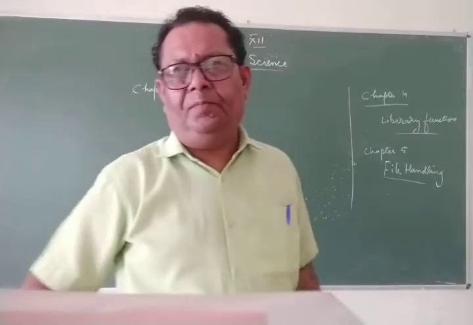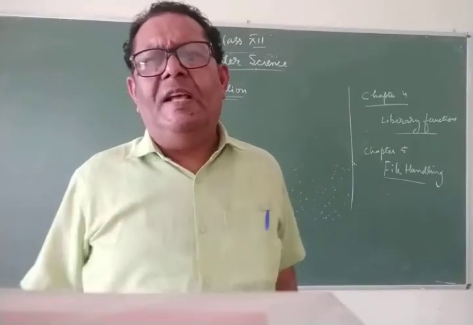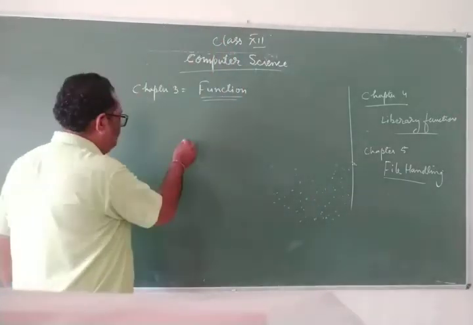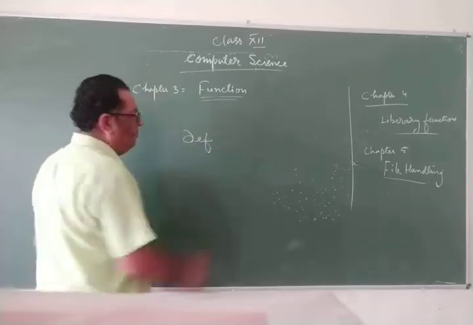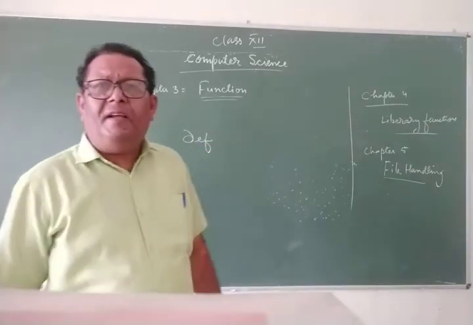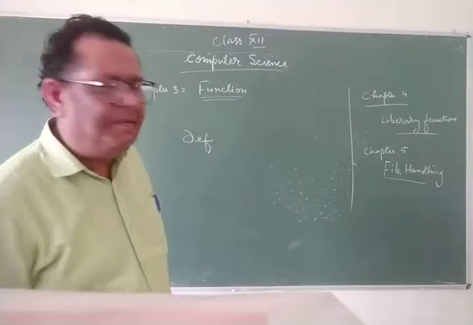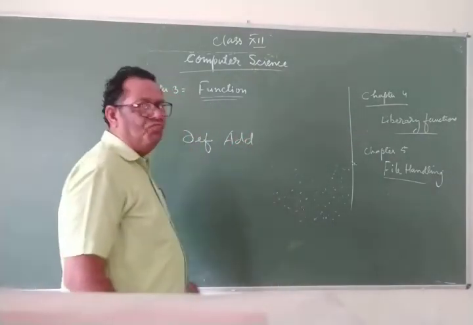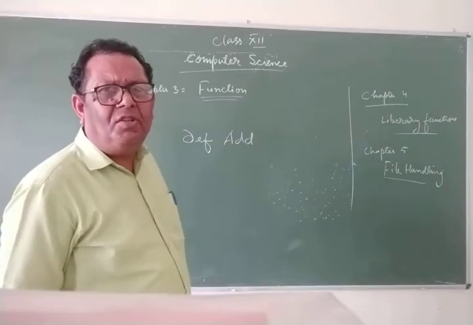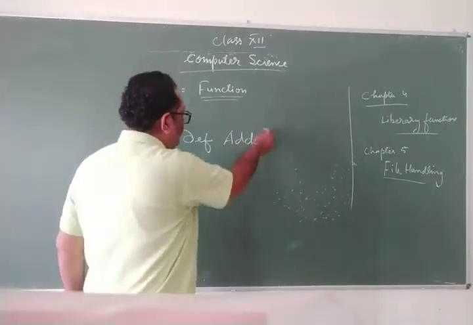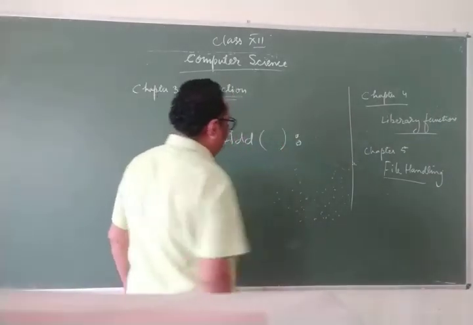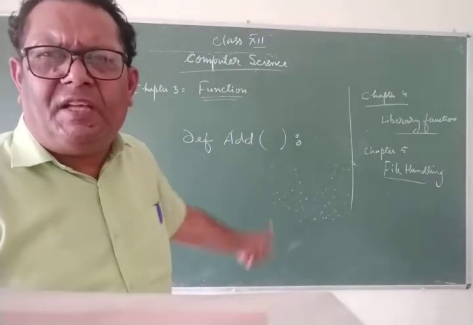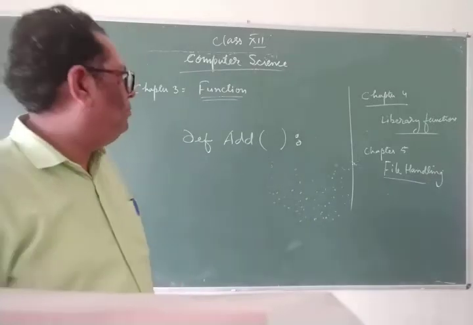Take for example, whenever you want to define a function, the function definition starts with the keyword def, followed by the function name. Suppose the name of the function is add, followed by parenthesis open and parenthesis close, followed by a colon. This colon tells that afterwards whatever is there, that is the body of the function.